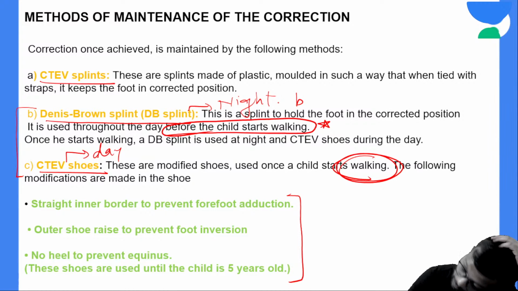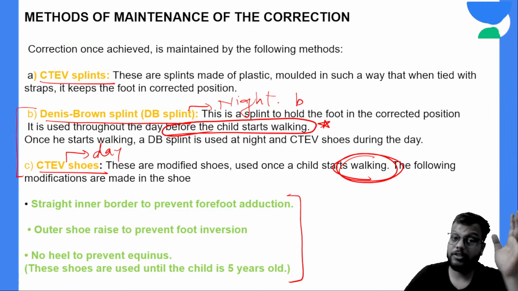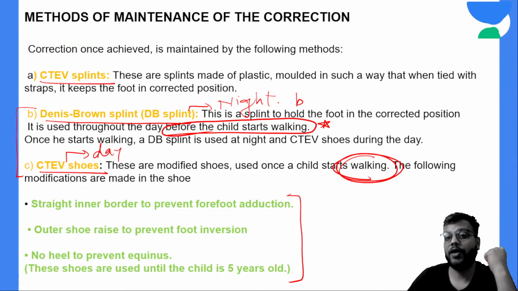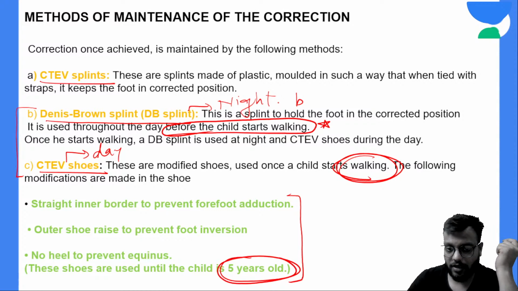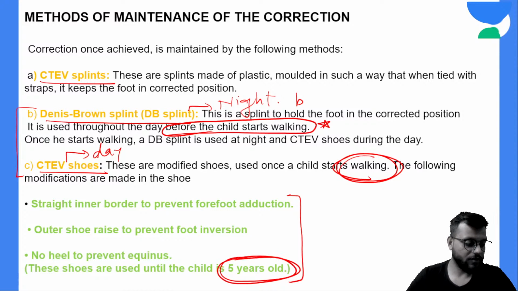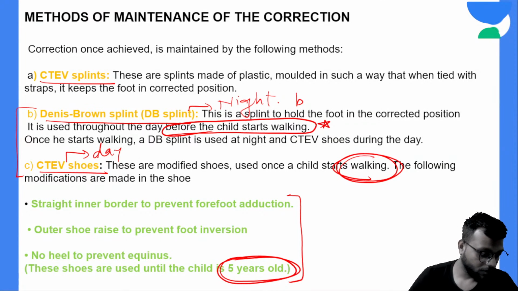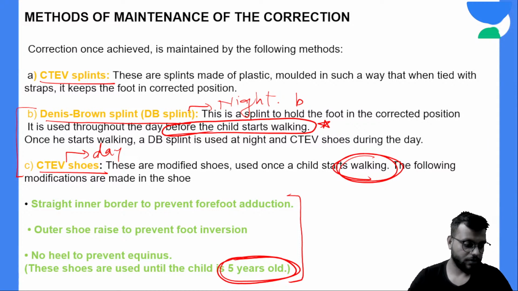सबसे पहले important चीज़ है इसकी, till which age you need to maintain this correction or you need to wear the CTEV shoes. It is till 5 years of the age. कब तक? It is till 5 years of the age तक you need to maintain this.